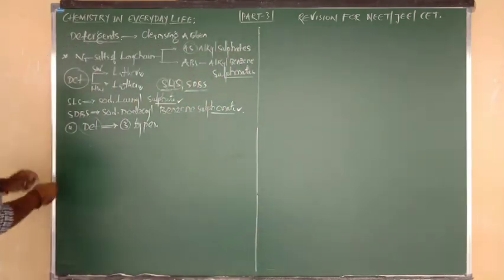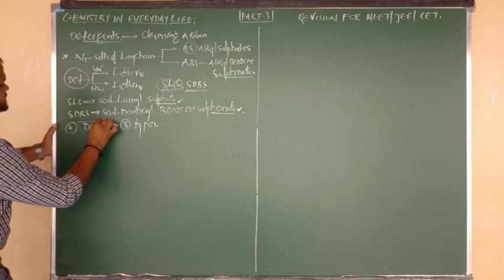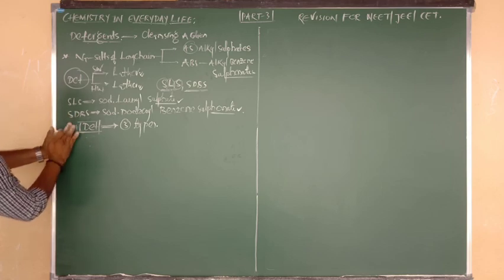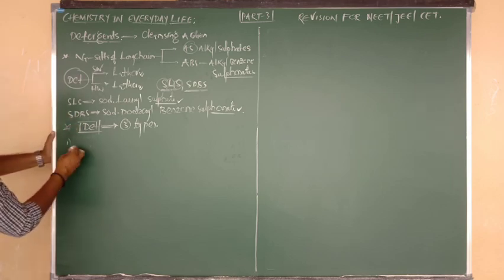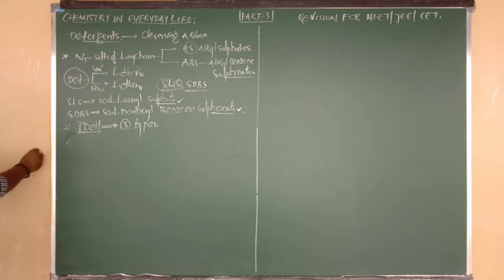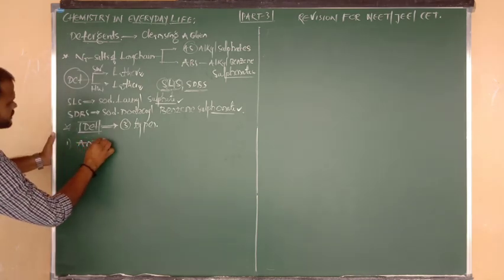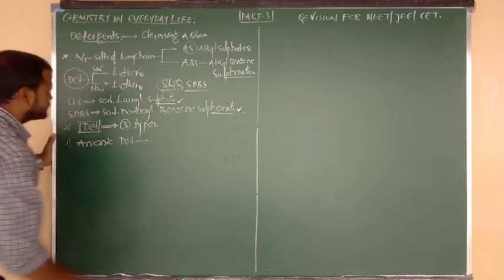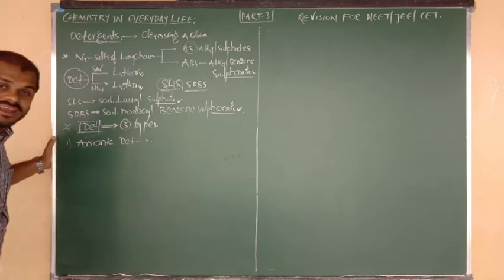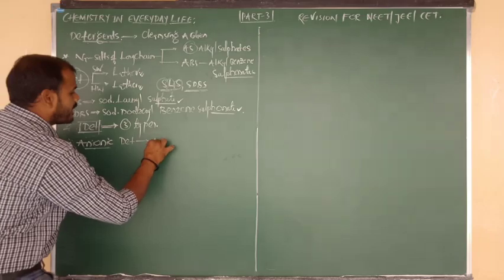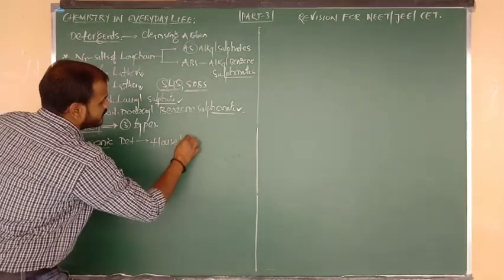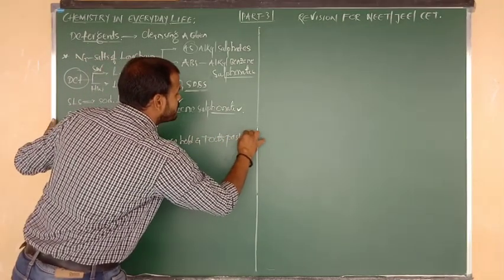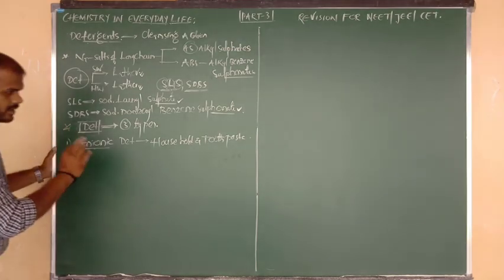So detergents are classified on the basis of their structure into how many types, beta? Three types. Number 1 is anionic detergents. Sir, what is meant by anionic detergents? Anionic detergents are used in household work, and we can also use them in toothpaste making, beta. I have already told you the uses.